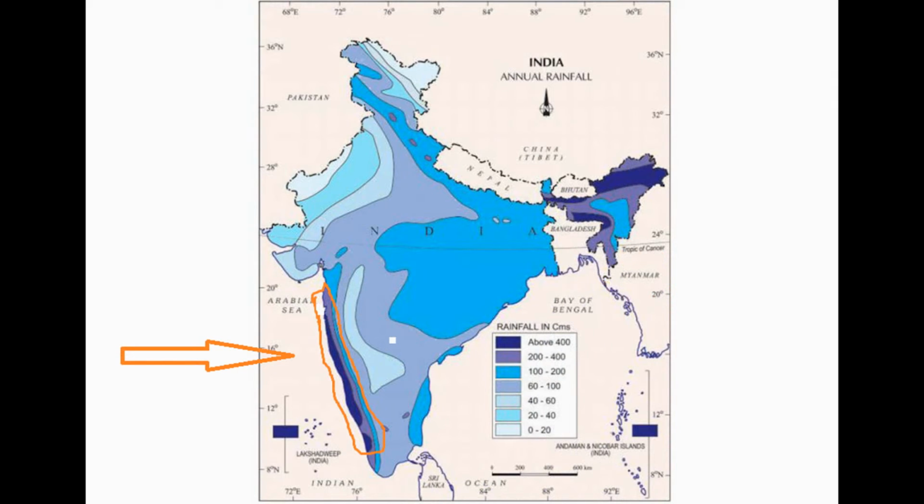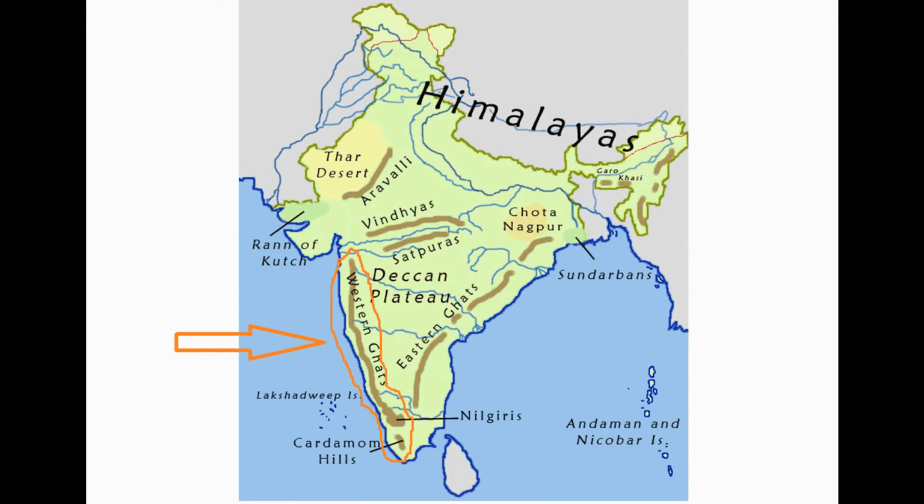Many places located west of the Western Ghats receive more than 500 centimeters of rainfall. Nearness to the Arabian Sea is one of the reasons for heavy rainfall. Next, slopes of the Western Ghats make the moisture-bearing winds ascend.